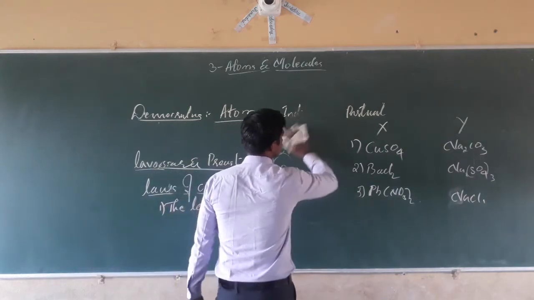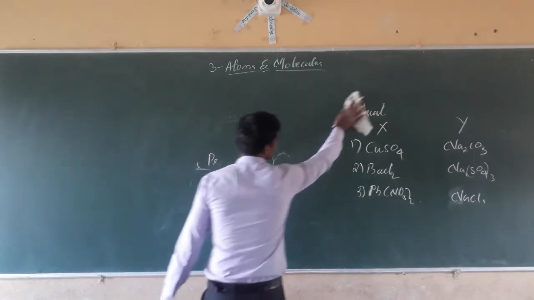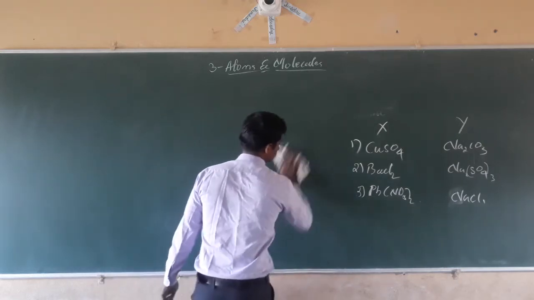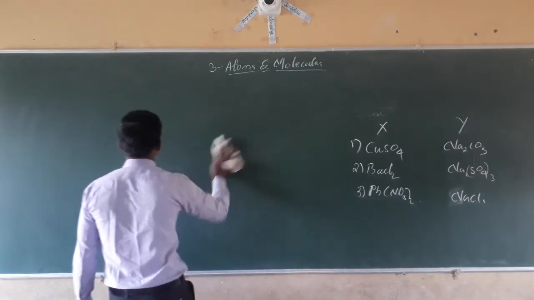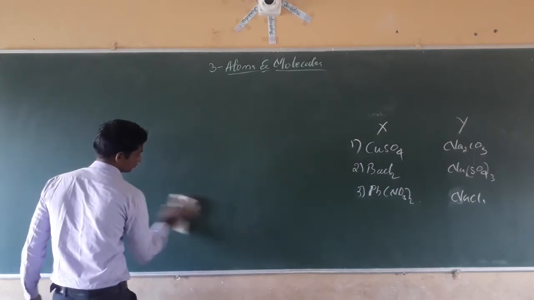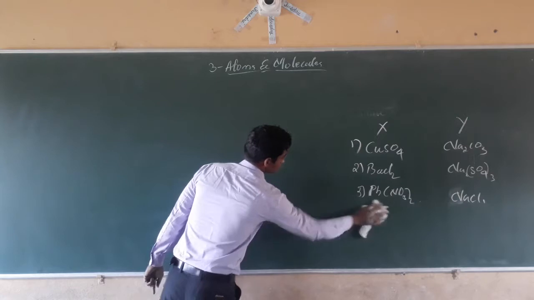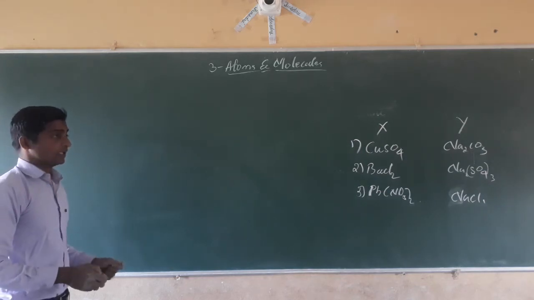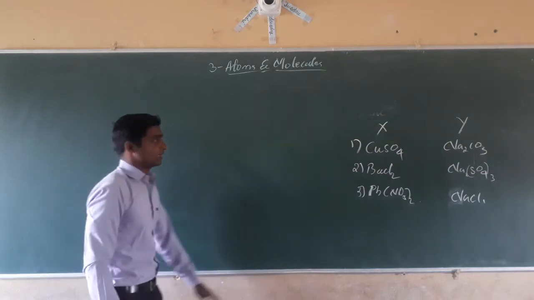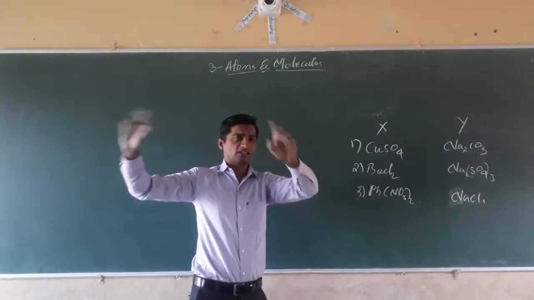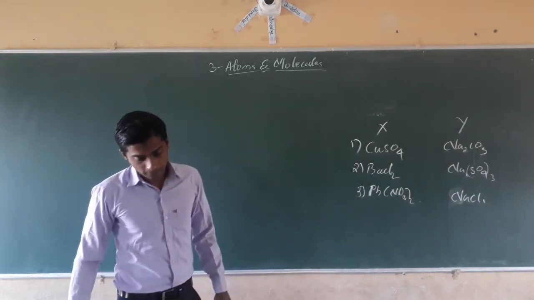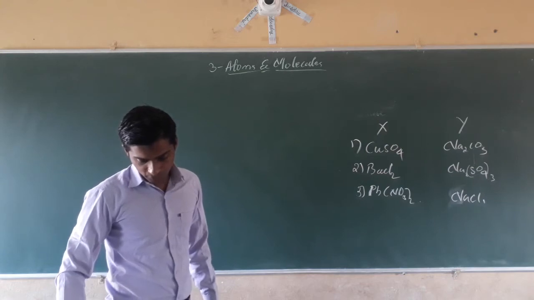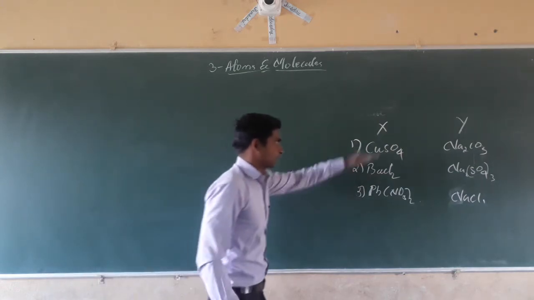The first law we are studying. They have given the chemicals; we have to take them separately in separate beakers or bottles. The instruction says to prepare separately a 5% solution of any one pair of substances listed under X and Y. X is one chemical substance, Y is the other.